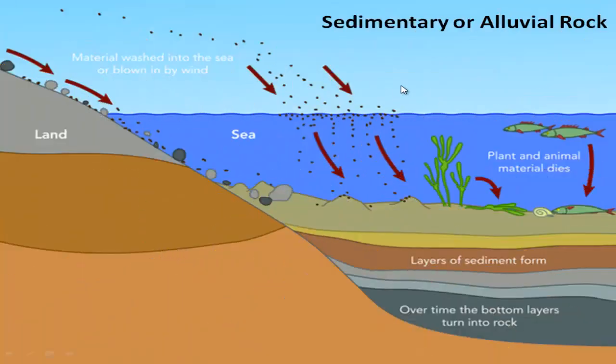Now we will know about the formation process of sedimentary or alluvial rock.